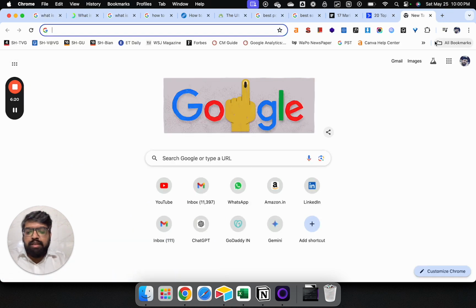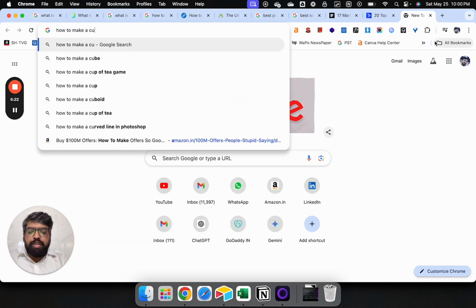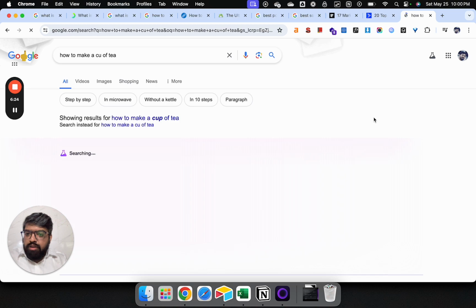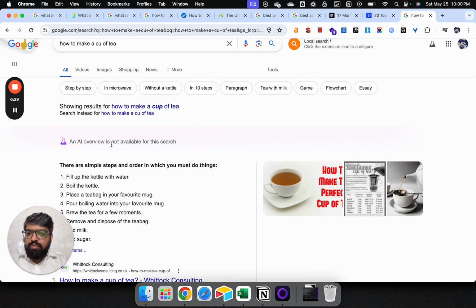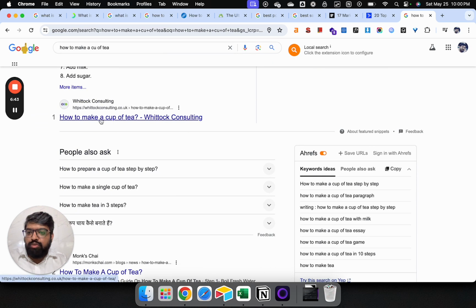For example, let's say how to make a cup of tea. Okay, so yes, for this as well, Google has not generated an AI overview. It's not available for this search. So all the queries will not have AI overviews, because AI overviews right now are in the very initial phases of search, and most of the queries will still be answered right from the websites, not on Google. So if you see here, for how to make a cup of tea, I need to visit this website to find the entire recipe of making tea.